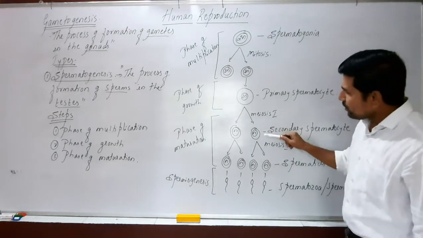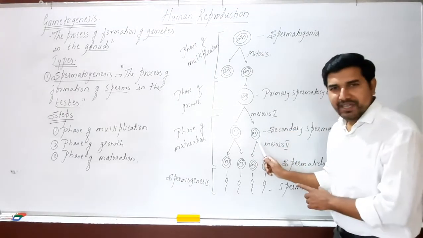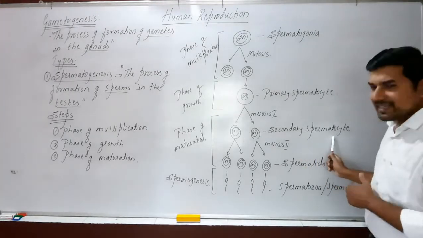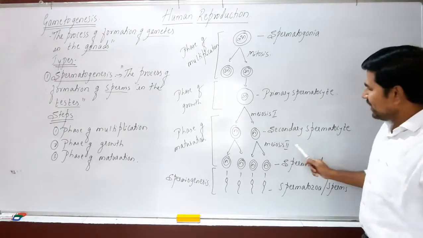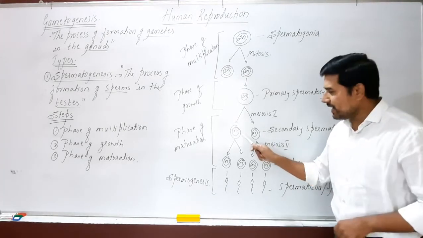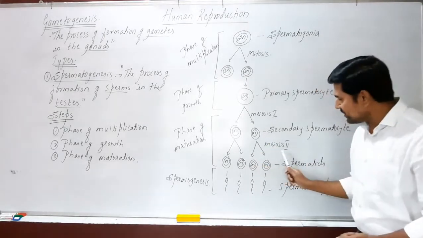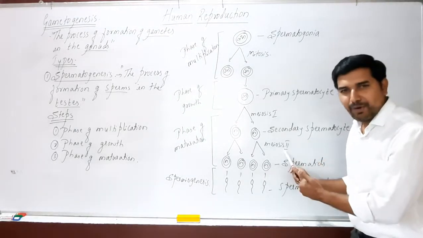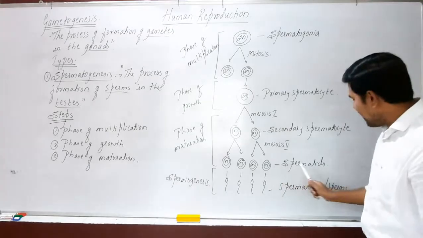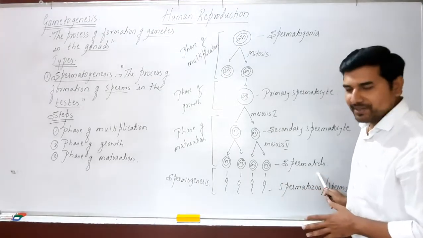After meiosis 1, these two haploid cells are called secondary spermatocytes. The haploid secondary spermatocytes undergo a second meiosis, meiosis 2, to produce 4 cells. These cells are called spermatids.